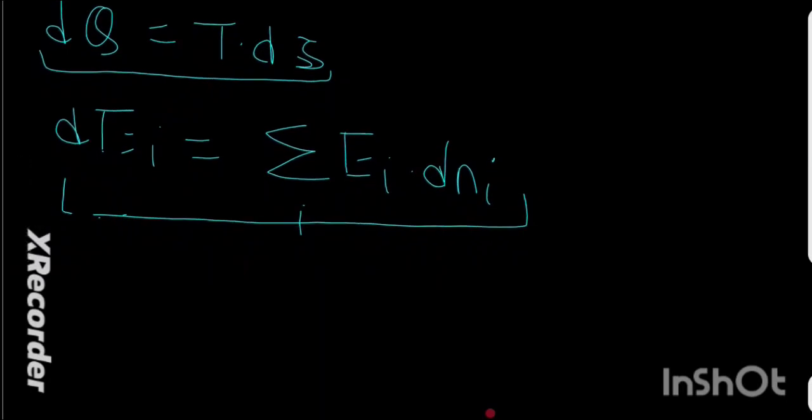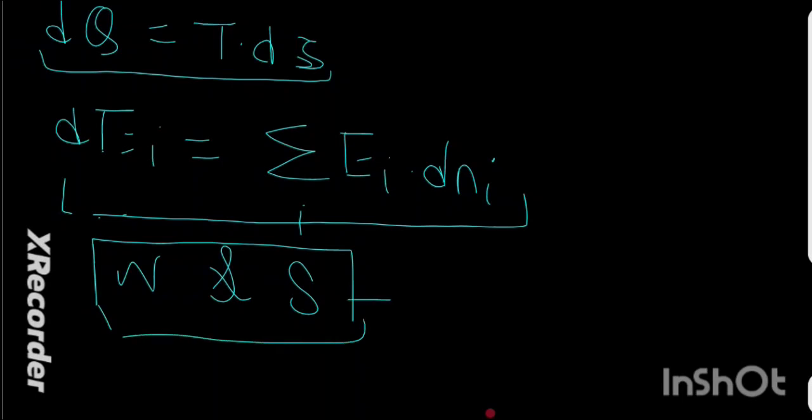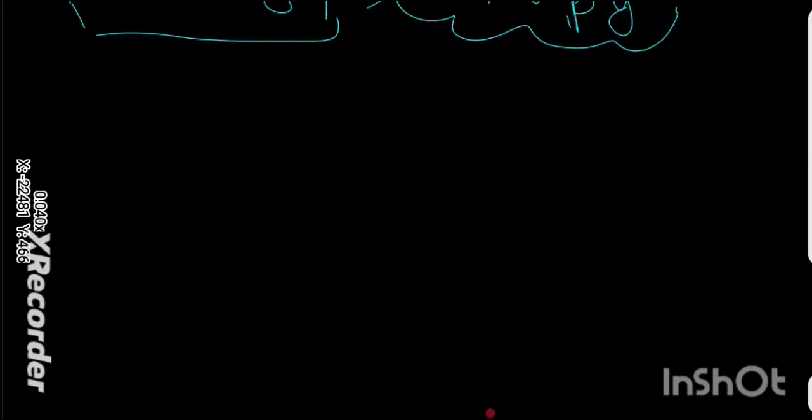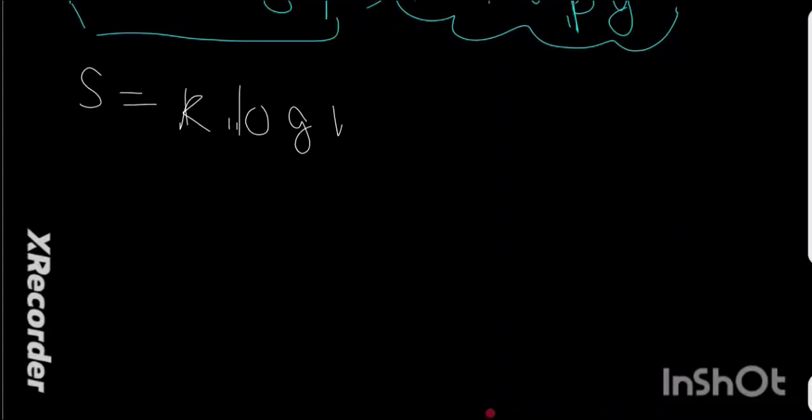There is a very specific relationship between the thermodynamical probability, which is W, and S, the entropy. There is a very special relationship between the entropy and the thermodynamical probability, which we are going to discuss here. The formula is S equals K log W, where K is the Boltzmann constant. It's a very common constant in thermodynamics, and W is the thermodynamical probability.